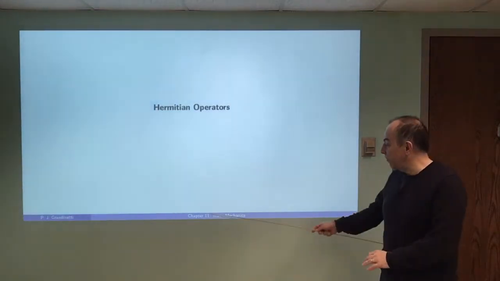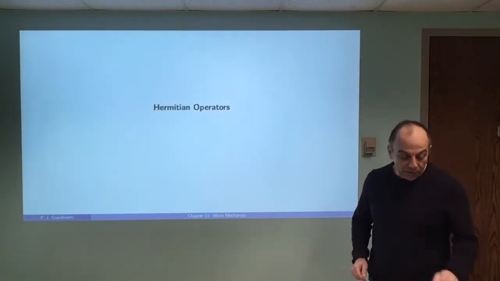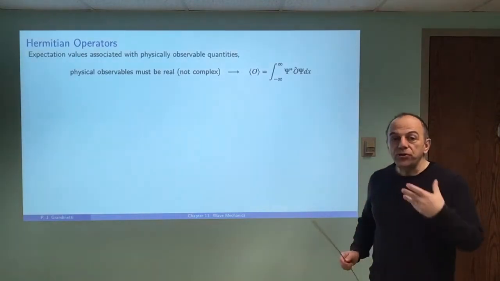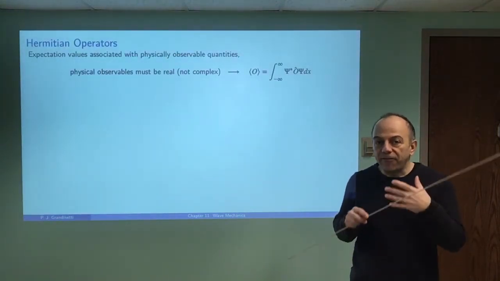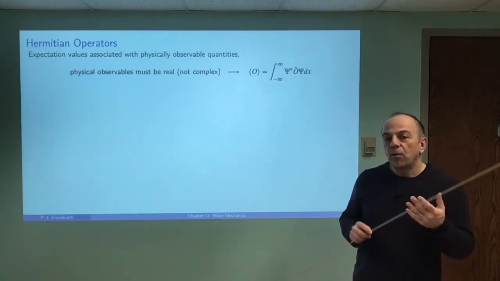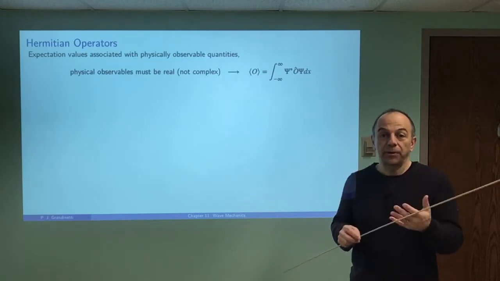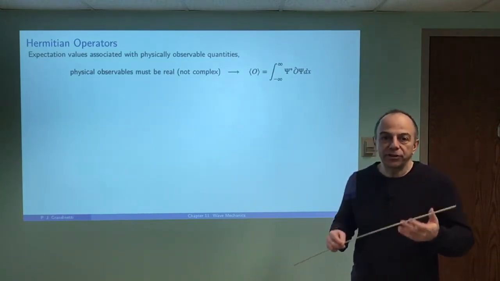In this video, we're going to finish up Chapter 11 on wave mechanics, and now we're going to look at Hermitian operators. When you do an observation on a quantum mechanical system, any physically observable quantity will have to be associated with a real number. You can't observe a complex number in any physical measurement.